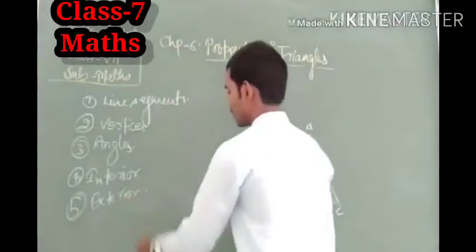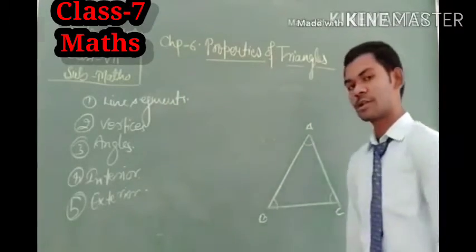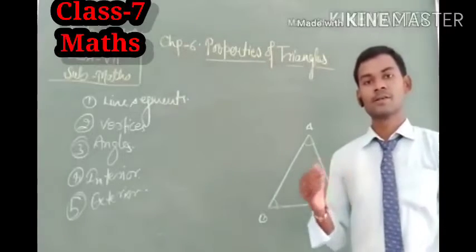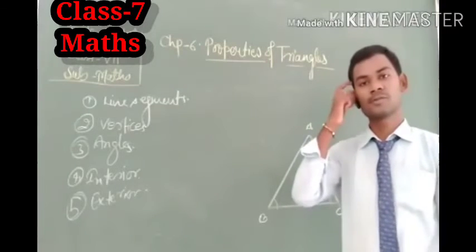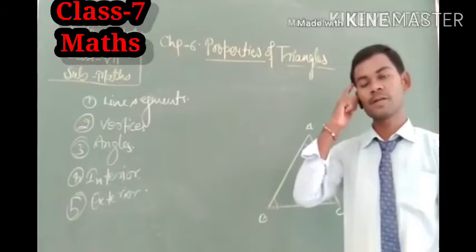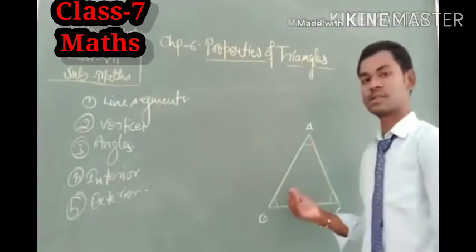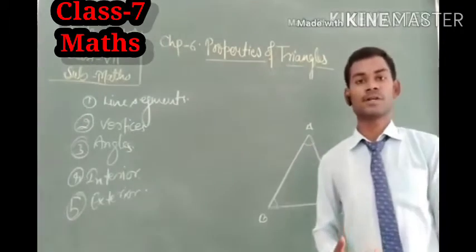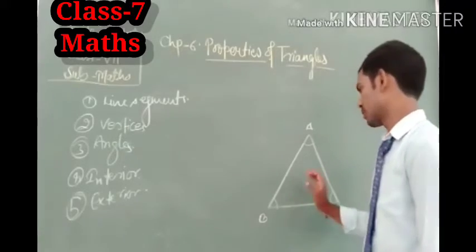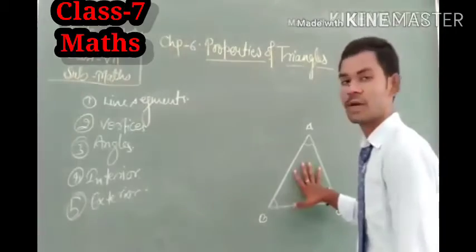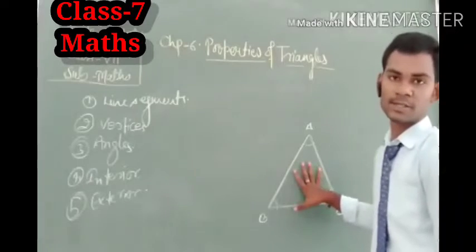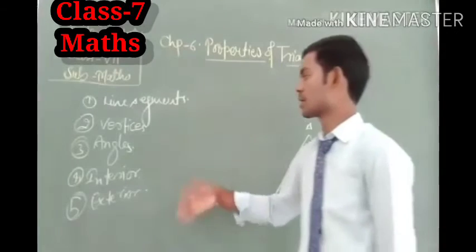Because when a closed figure forms, it divides a plane into two parts. The part which is outside of the closed figure is called its exterior, and the area which is inside the closed figure is called its interior. So when a closed figure forms, it divides a plane into two parts, exterior and interior, and they are listed here.